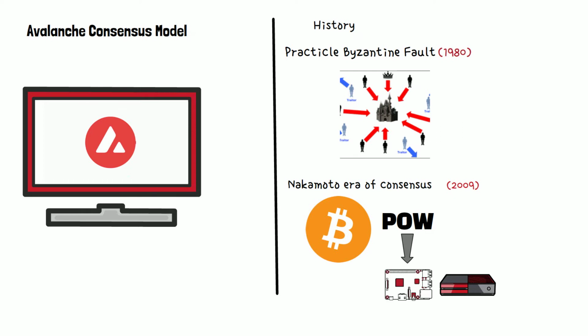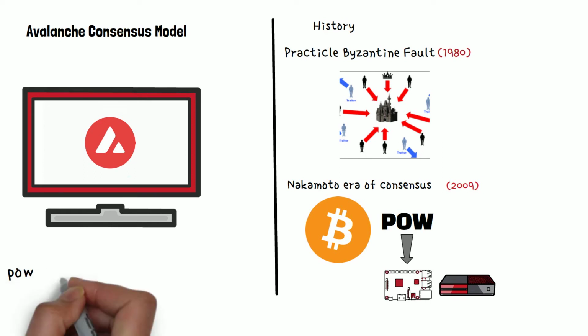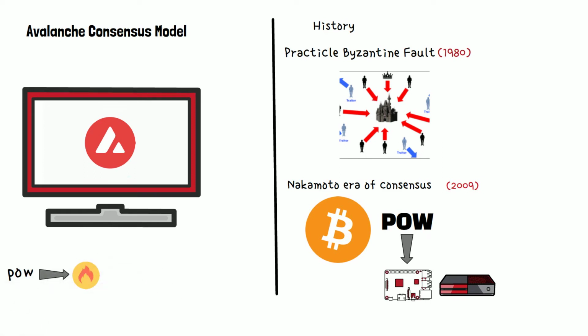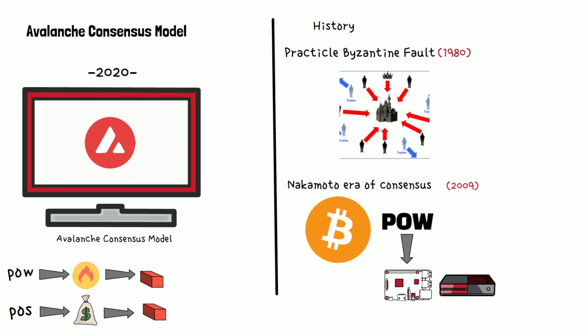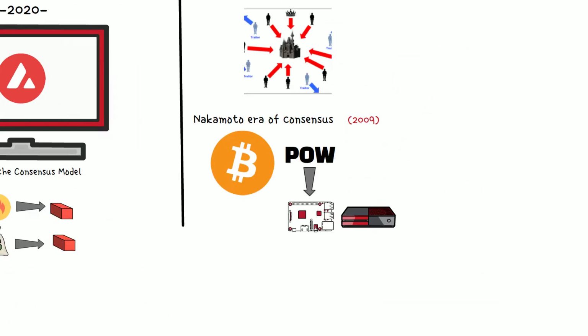To help you understand what exactly it is, proof of work is all about proving that you burn energy to validate the next block, and proof of stake is all about proving that you stake some funds to validate the next block. Finally, around 2020, Avalanche launched their unique consensus model. This thing is quite complicated, so I am going to attempt to give you a very high level understanding of it without upsetting any of their engineers.